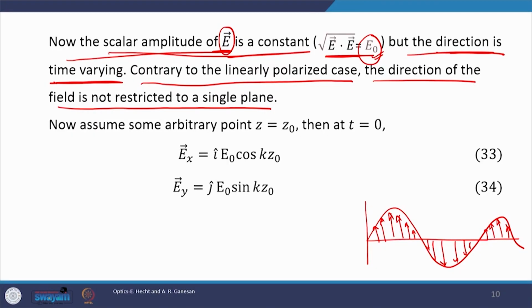Now, with this in mind, let us assume some arbitrary point in space in the direction of propagation, and that point is z equal to z naught. We are assuming that the wave is propagating in the z direction, and at a particular point z equal to z naught, when the wave reaches there, assume that the time counting starts from there, that is time equal to 0 at z equal to z naught.